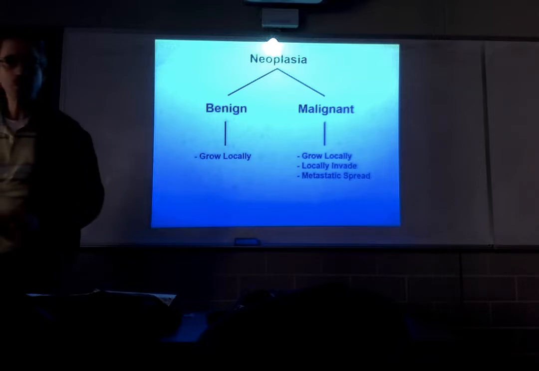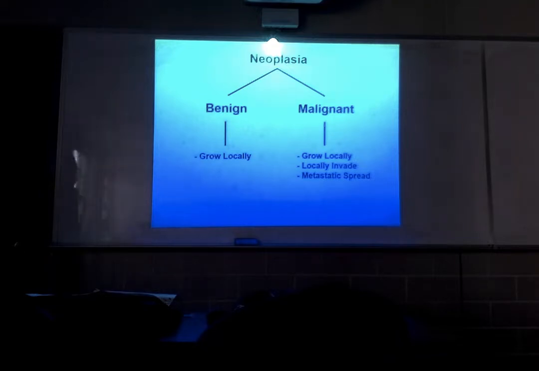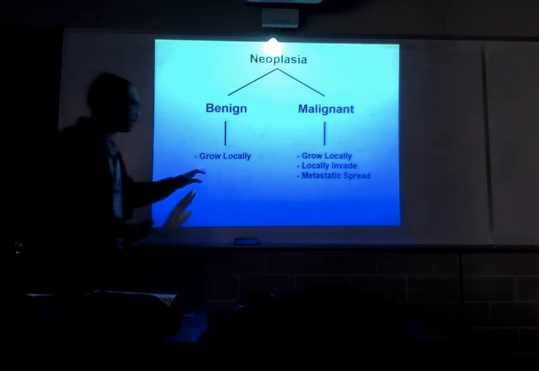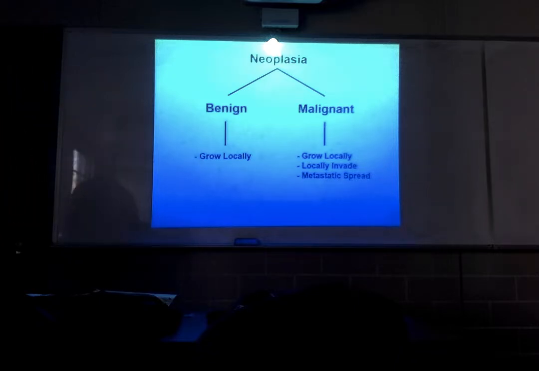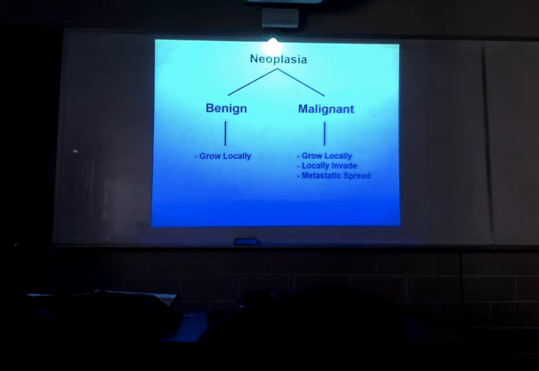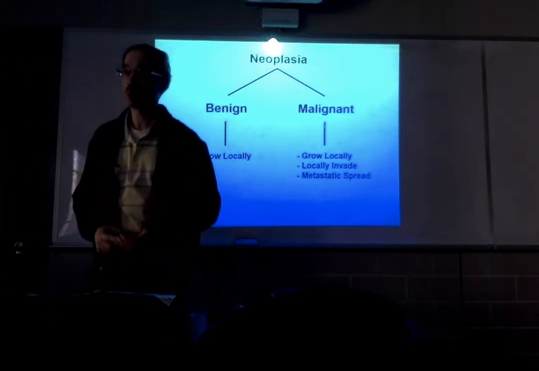That rim of atrophic tissue is called a pseudocapsule. The pseudocapsule represents a natural tissue barrier. Since benign neoplasms can only grow locally, they must grow within the confines of that natural tissue barrier. They have no ability to punch through the pseudocapsule or extend beyond it. They are contained within the pseudocapsule.